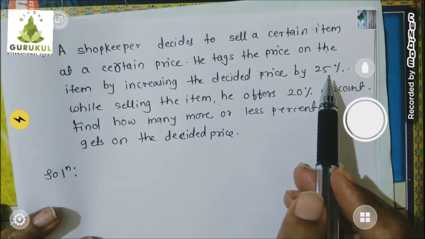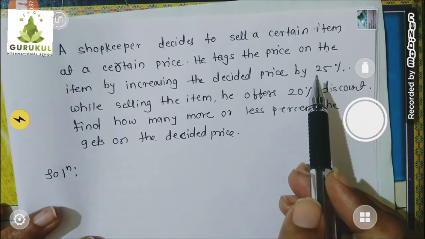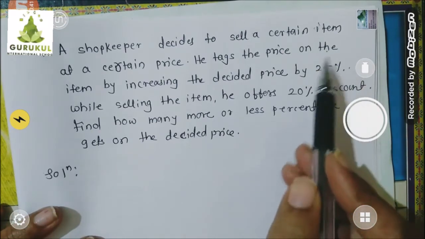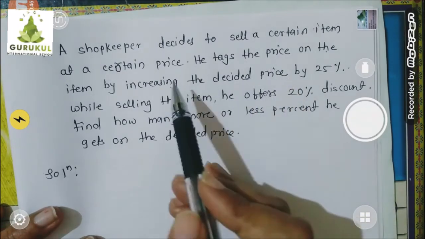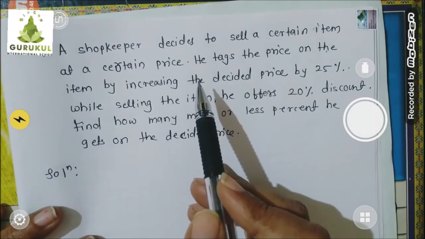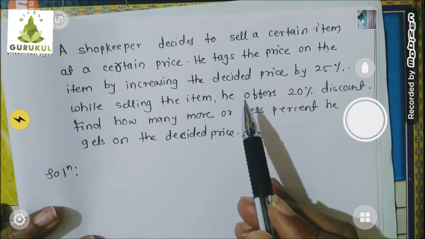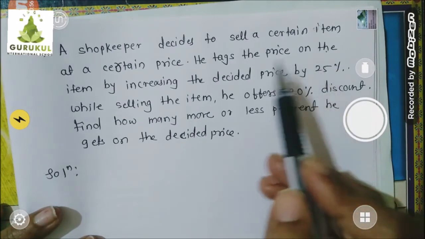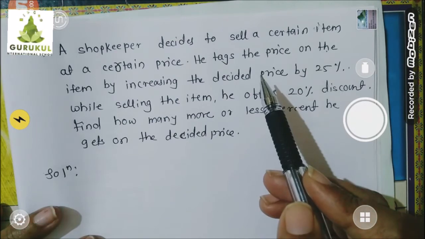See, shopkeeper is trying to do smart work. What he decided, he will increase 25% on decided price, and then that price he would write as a mark price. Okay, then he offers, but what he is doing, he decided 25% he will increase on the decided price. Okay, and then that price would be printed on that product.